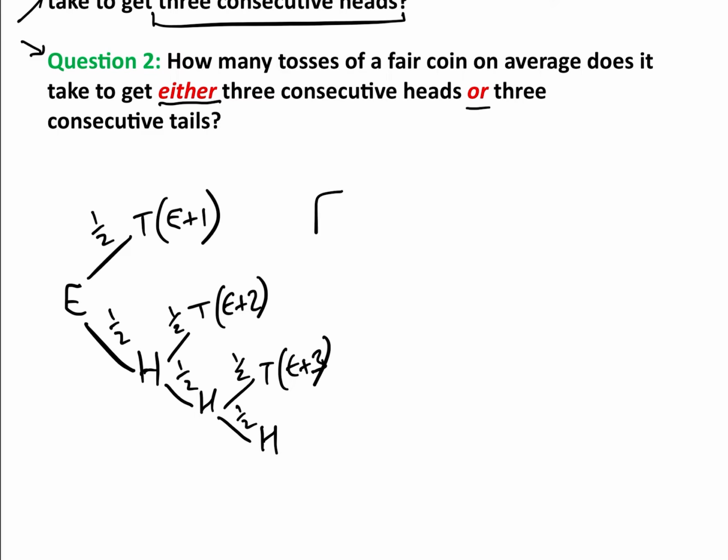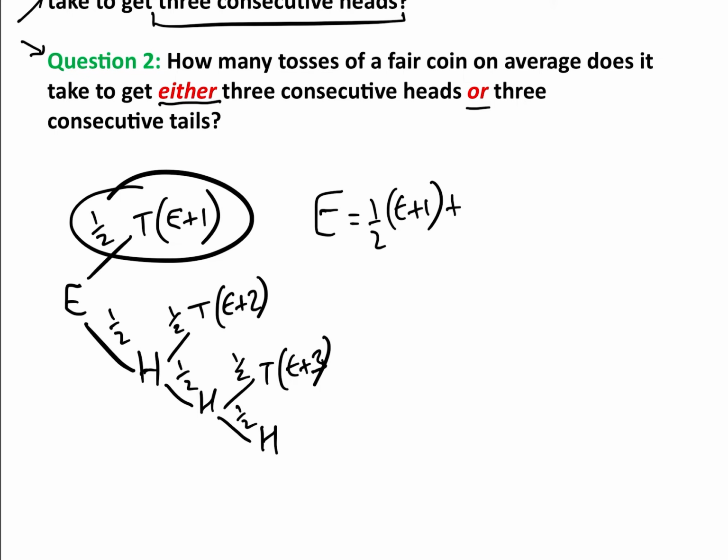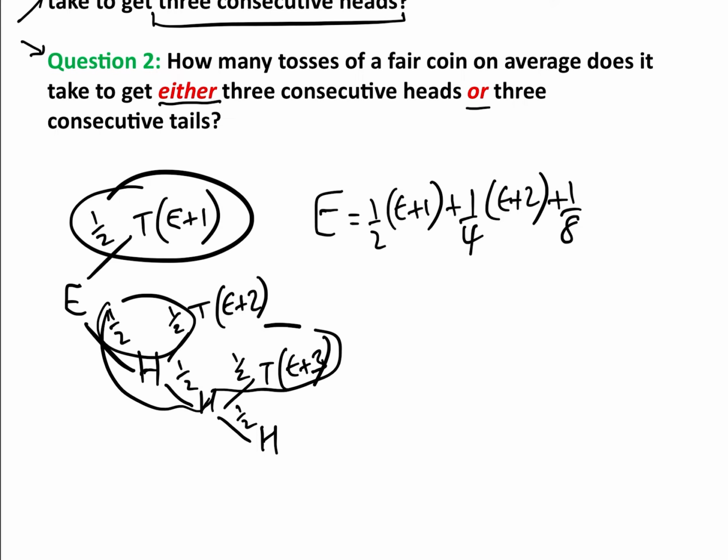And then what we do is we form an equation. The expected number of goes equals this one, probability of half times e plus 1, add with a probability of a quarter times e plus 2, and then with the probability of an eighth, which is this one here, e plus 3. Okay, let's multiply everything by 8 here, and then we just find out what e is.